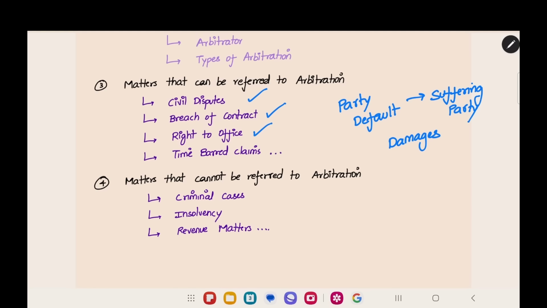And then, right to office. If you have a right to go to work somewhere and the employer is denying you from doing the work, this is your right to office. If you have the appointment letter, you can go to office and nobody can stop you. This is the right to office, and in that if you have any problems, you can go to arbitration.